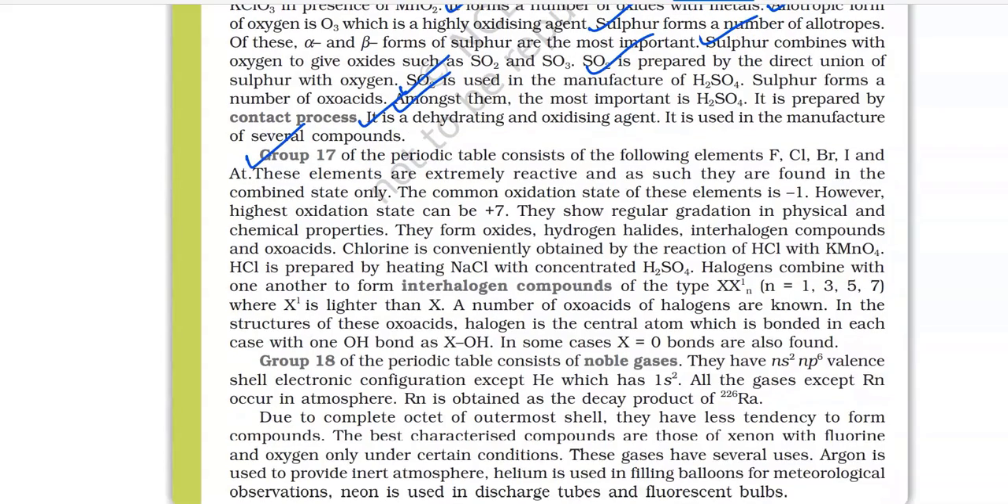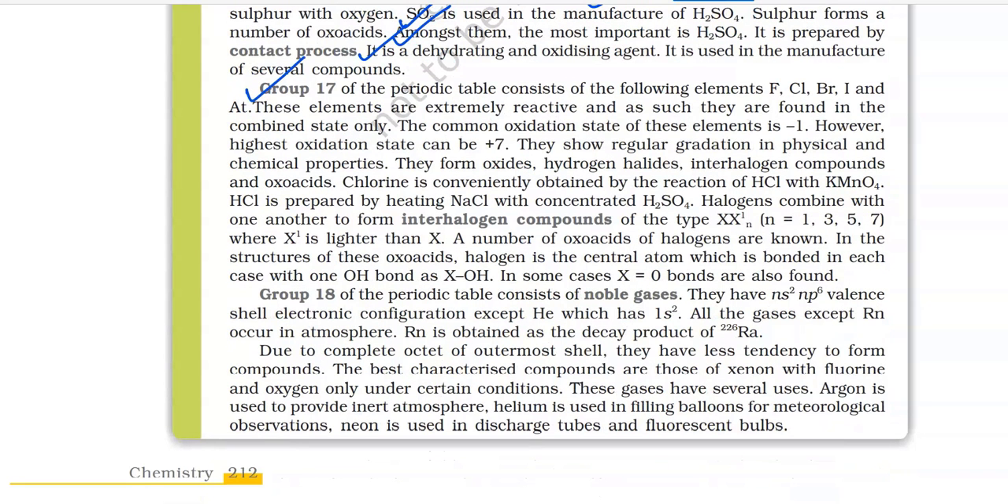Group 17 of the periodic table consists of the following elements: fluorine, chlorine, bromine, iodine, and At. These elements are extremely reactive, and so as such they are found in the combined state only. The common oxidation state of these elements is -1. However, highest oxidation state can be +7. They show regular gradation in physical and chemical properties. They form oxides, hydrogen halides, interhalogen compounds, and oxoacids. Chlorine is conveniently obtained by the reaction of HCl with KMnO4. HCl is prepared by heating NaCl with concentrated H2SO4.